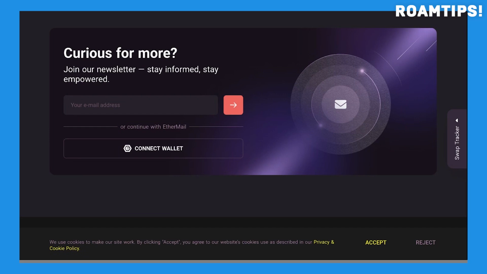For anyone looking for a quick, private, and easy way to exchange crypto, SwapSpace is definitely worth considering.